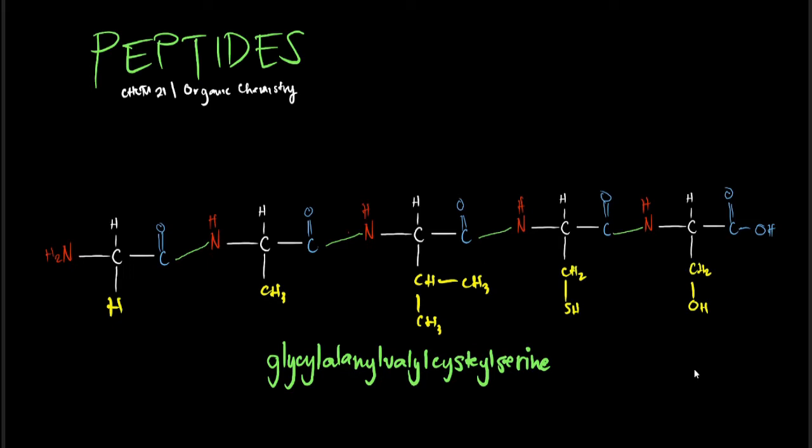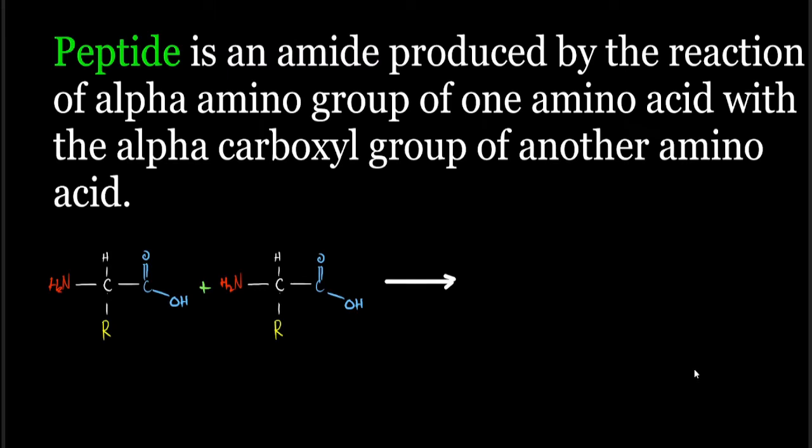To be exact, when we say peptide, a peptide is an amide produced by the reaction of the alpha amino group of one amino acid and the alpha carboxyl group of another amino acid. As you may have remembered, we have two parts of our peptides: our amino group and our carboxyl group. So once two alpha amino acids come in contact with each other, of course it is not that simple.